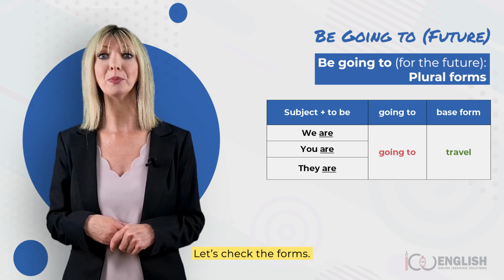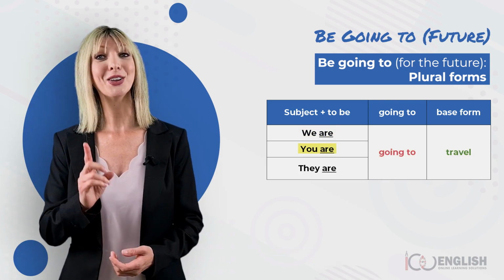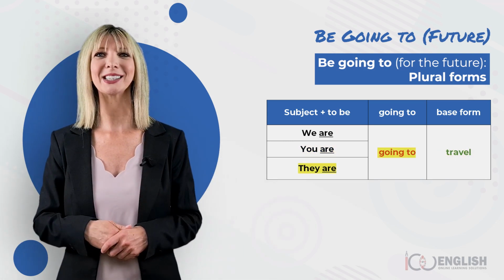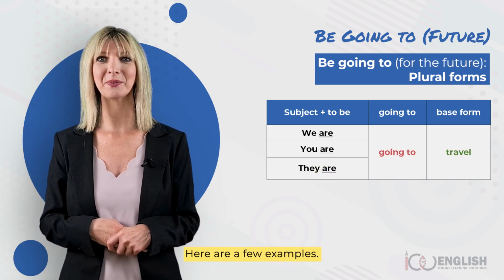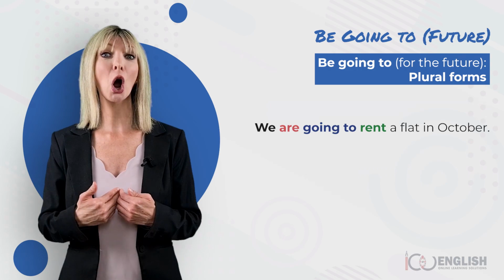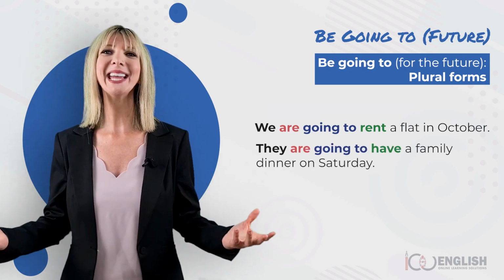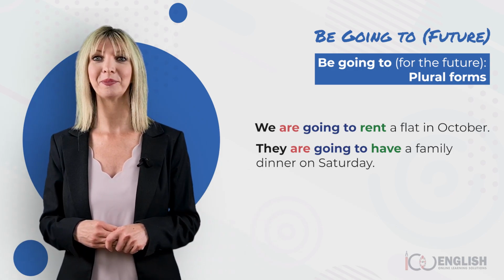Let's check the forms. We are going to travel. You are going to travel. They are going to travel. Here are a few examples. We are going to rent a flat in October. They are going to have a family dinner on Saturday.